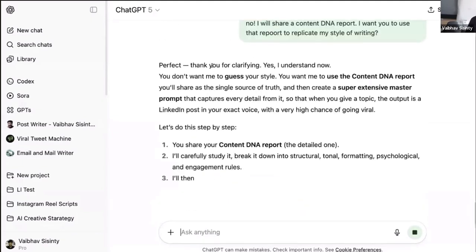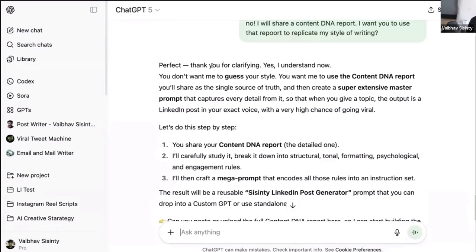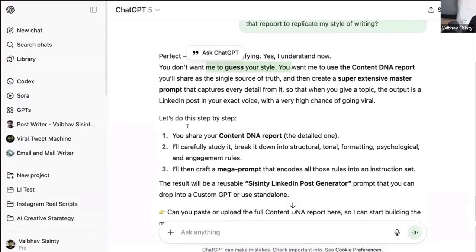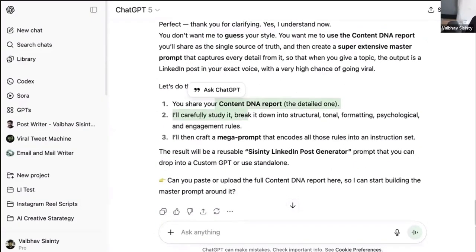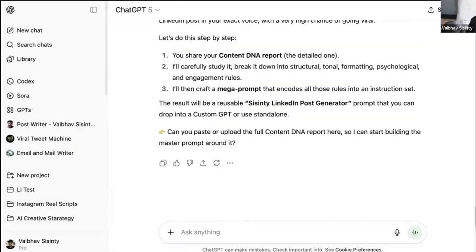You see this, the moment I say I want a prompt which can write like me, because ChatGPT understands how I write already to an extent, it was like, yeah, I can figure this out. But I'm like, no, I don't want you to guess my style. I want you to use the content DNA report that I will share with you. And here it comes. It says, okay, got it. You share the content DNA report. I will read it, break it structurally, and create a mega prompt for me. Okay. Now it understood what I want.